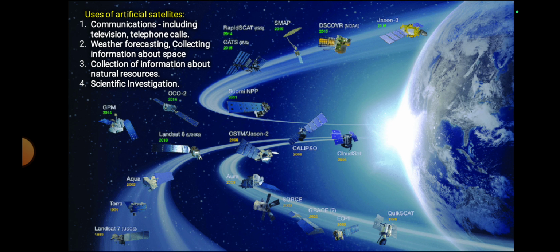Uses of artificial satellites. See here, so many satellites are revolving around the Earth.